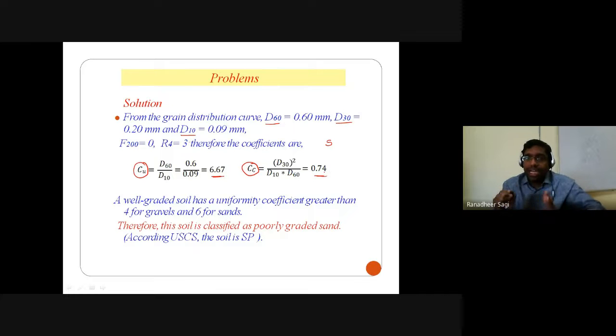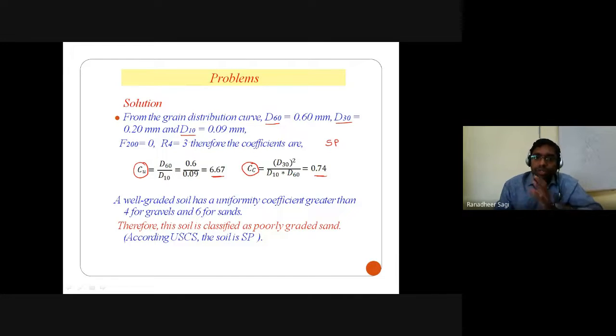To call the sand well graded, Cu has to be greater than 6 and Cc should be between 1 and 3. If neither or not both of them are satisfied, we call that soil poorly graded, and it is a sand. So it is a poorly graded sand.